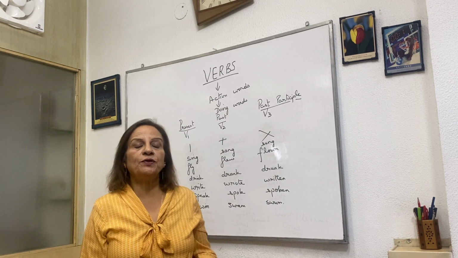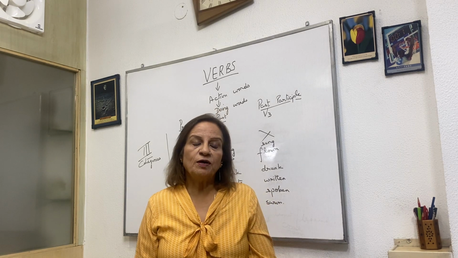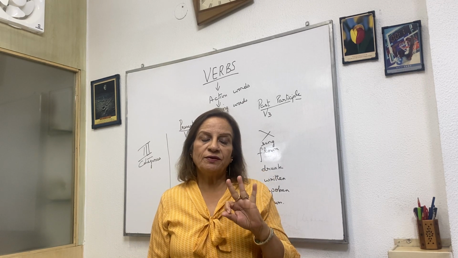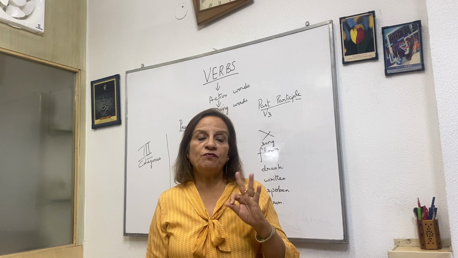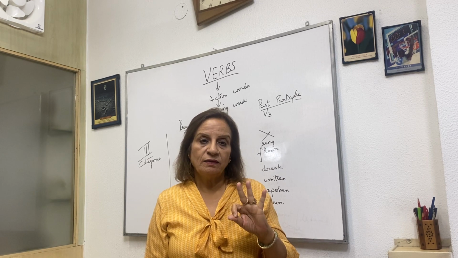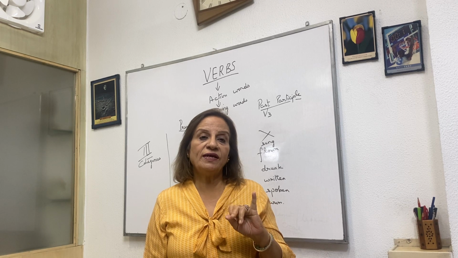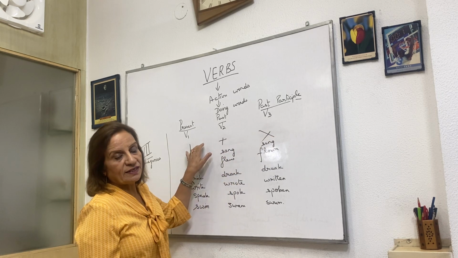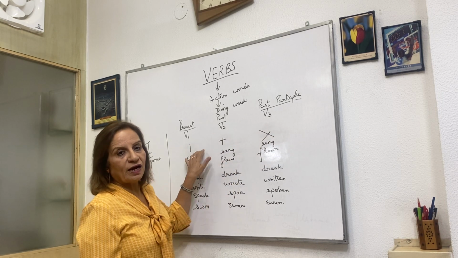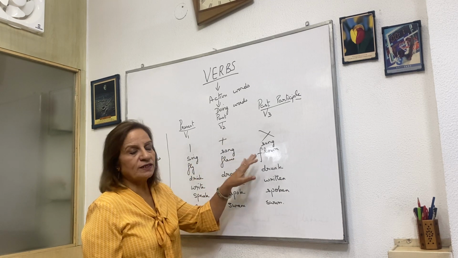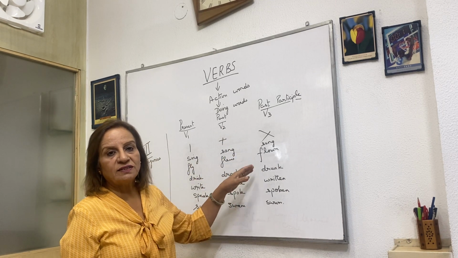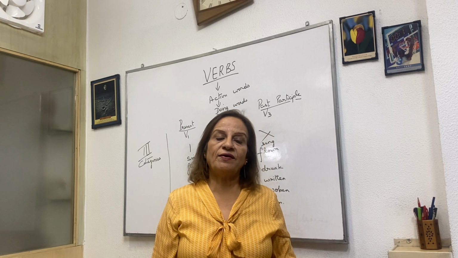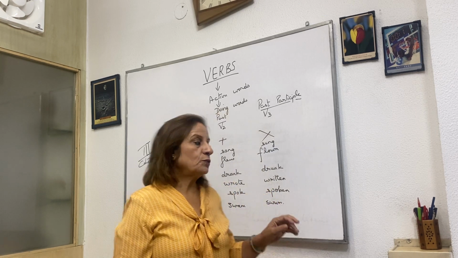Okay? So, today I have given you a class telling you about verbs. Verbs are words which show action, doing words. There are three types of verbs. There are the regular verbs V1, V2, V3. V1 is present, V2 is past, and V3 is past participle. In the first category, all three are the same. For example, shut, shut, shut, cut, cut, cut. In the second category, two are the same. Call, called, called, dance, danced, danced, and so on. In the third category, all three are different. Sing, sang, sung, ring, rang, rung, drink, drank, drunk.